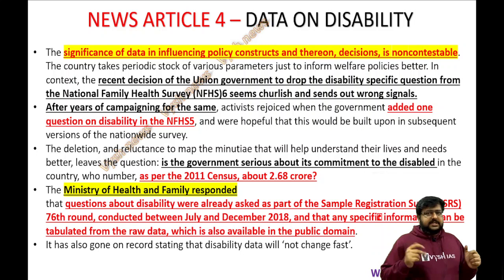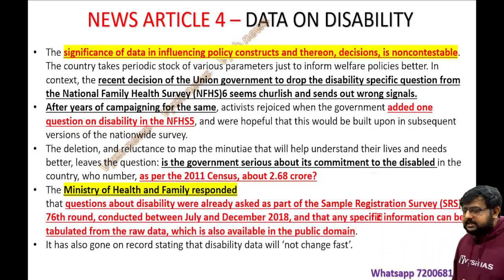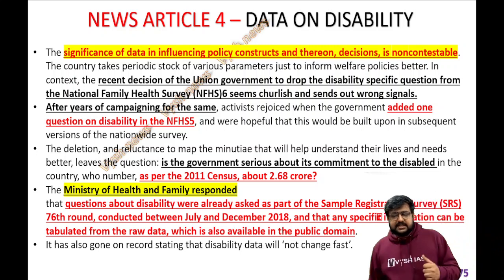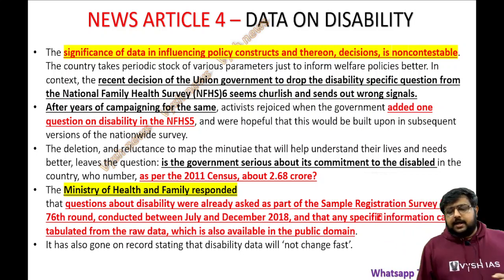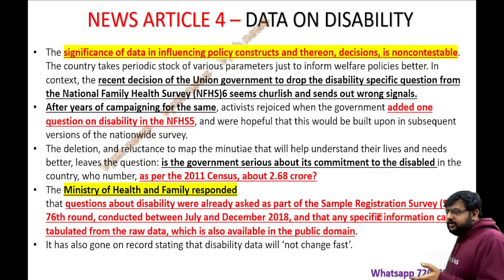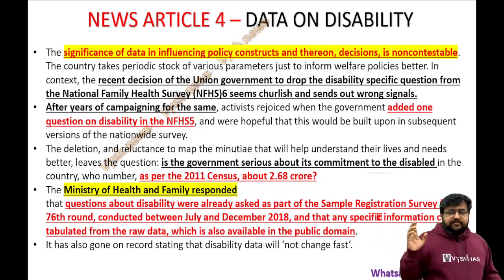The ministry will obviously respond. So the Ministry of Health and Family Welfare has responded that the questions about disability were already asked as part of another survey, the Sample Registration Survey, 76th round, conducted between July and December 2018, and that any specific information can be tabulated from the raw data, which is already available in the public domain. Meaning we already have all this data.